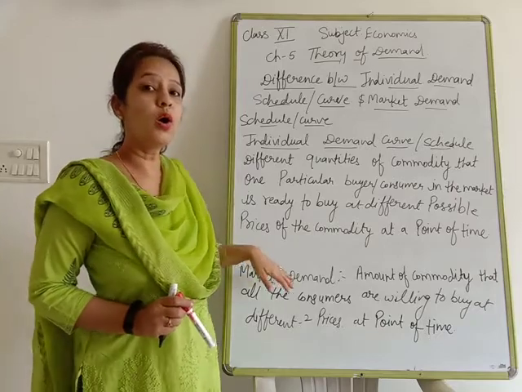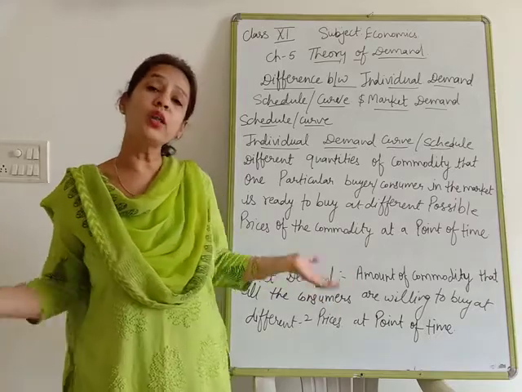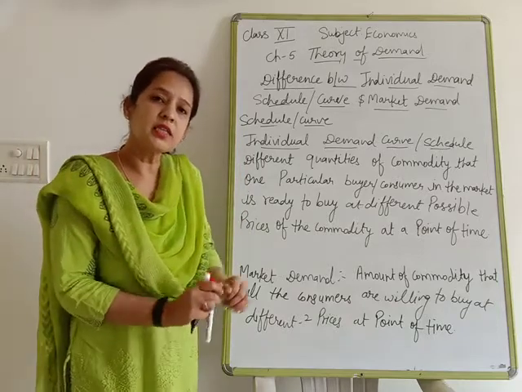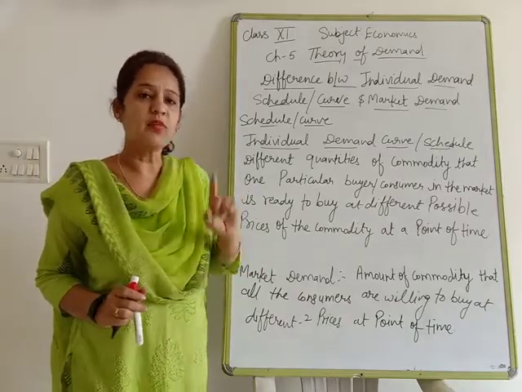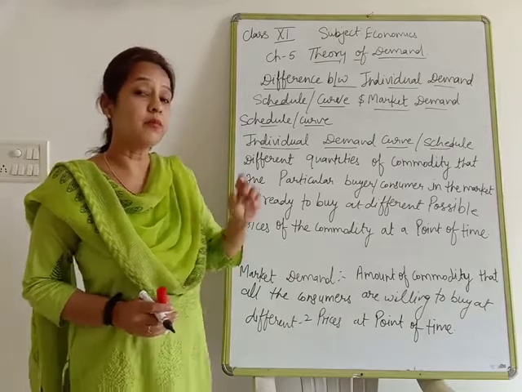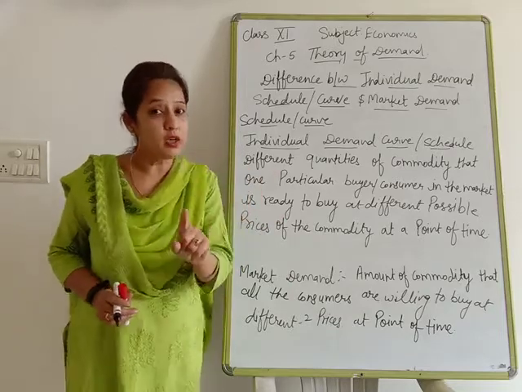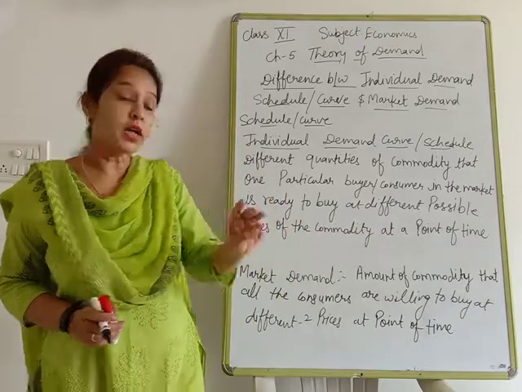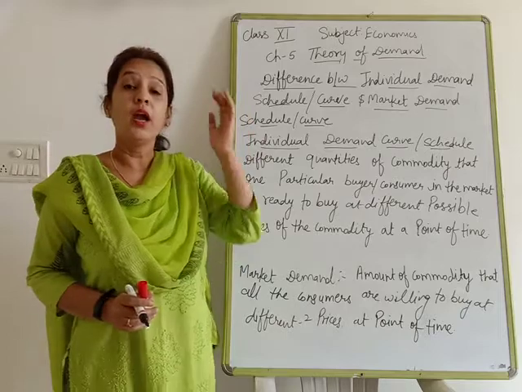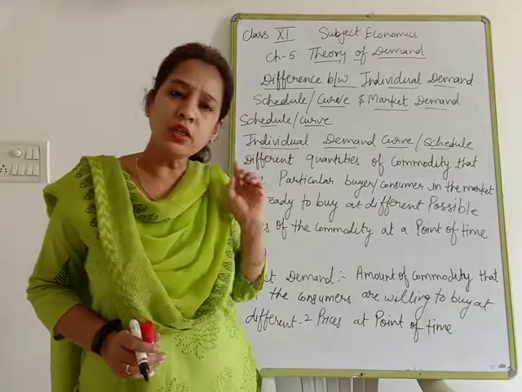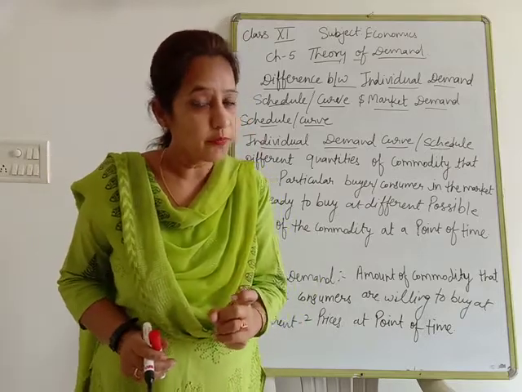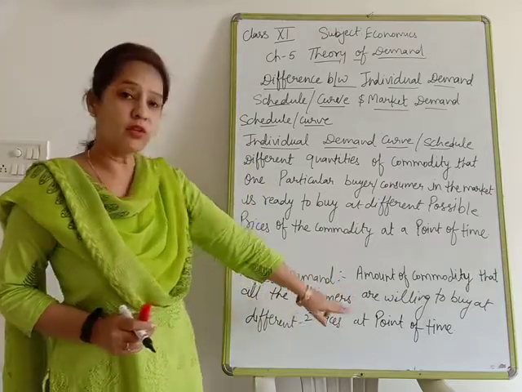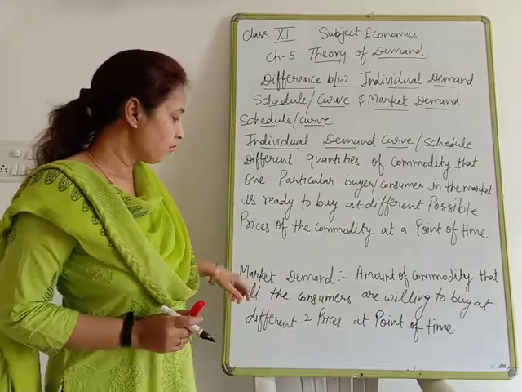When demand for the commodity by all the consumers in the market at different prices at a point of time, that is known as market demand. When demand for a commodity is by a particular individual, buyer or consumer, that is known as individual demand. Demand by all the consumers of a commodity at different prices at a point of time is known as market demand.